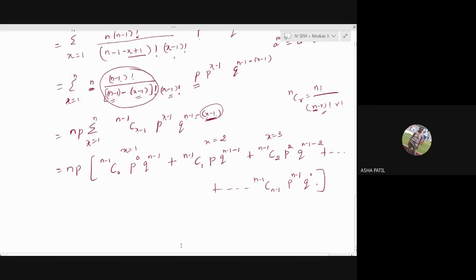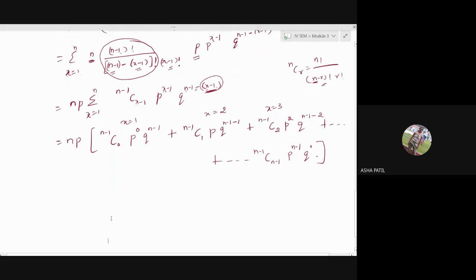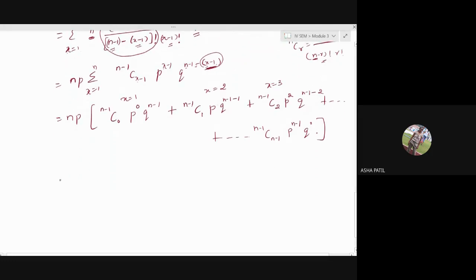Now what we have to do, what this bracket term represents. Can you tell, or else where I have to go? I'll just write it once again. Wait. We'll write it once again.